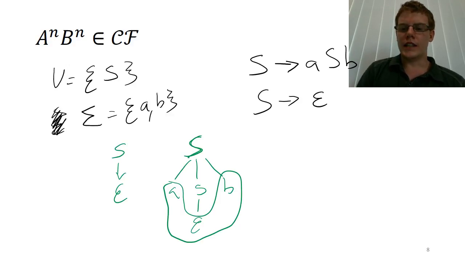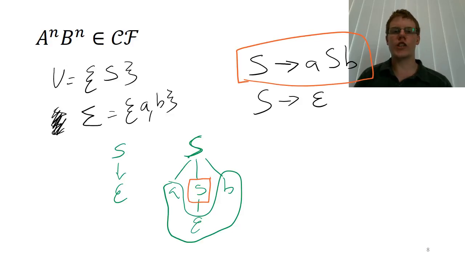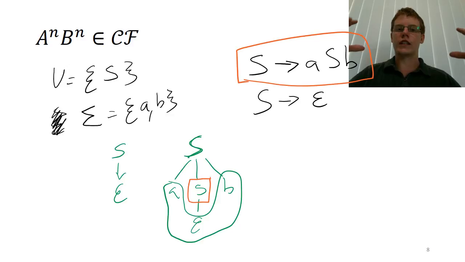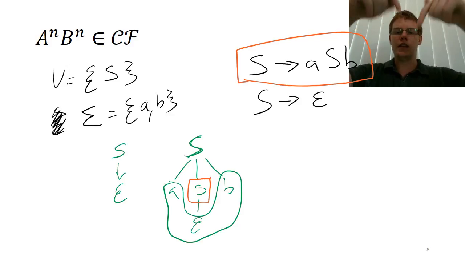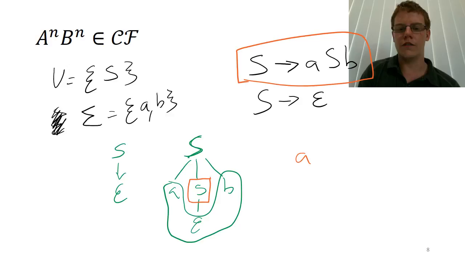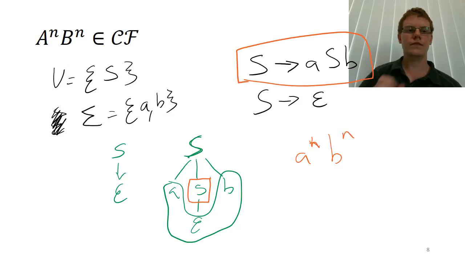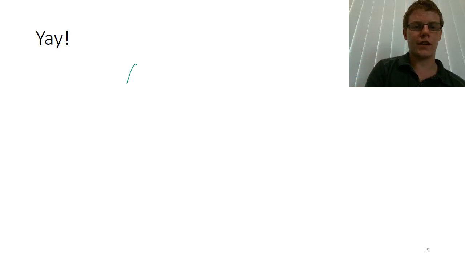But what you should be able to see is that by repeatedly expanding this bit using this rule, we can generate each next string lexicographically, by just expanding that once and then with an epsilon. So if we keep expanding that, we can keep shoving an A and a B in, and we'll end up with strings of the form A^n B^n. Success. So we have generated the language A^n B^n,